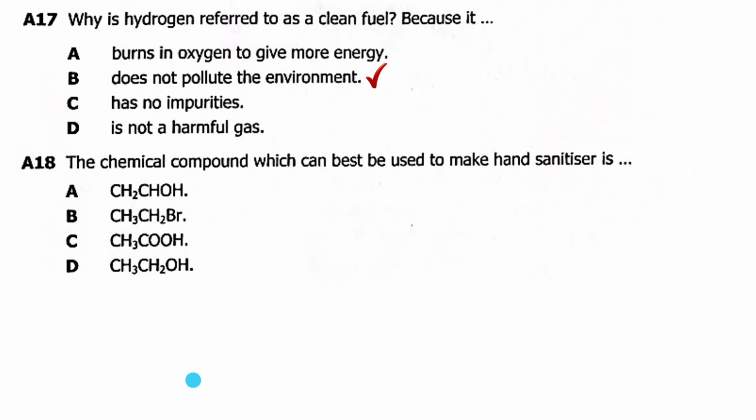Then A18 says, the chemical compound which can best be used to make hand sanitizer is what? It's actually alcohol. And the answer is D for alcohol. Alcohol is what has been used to make sanitizer.